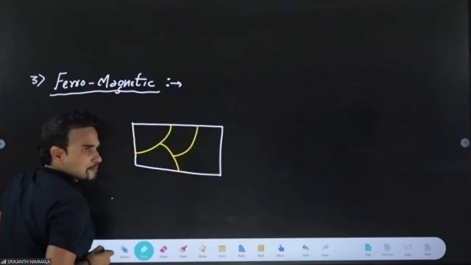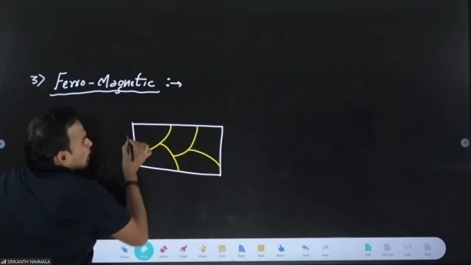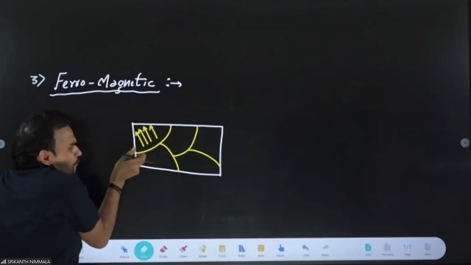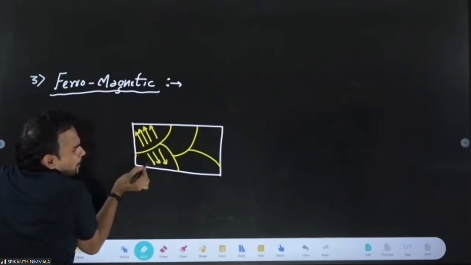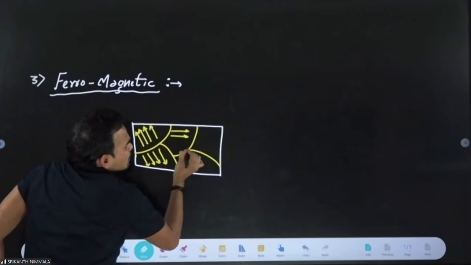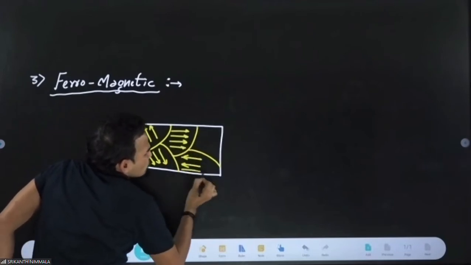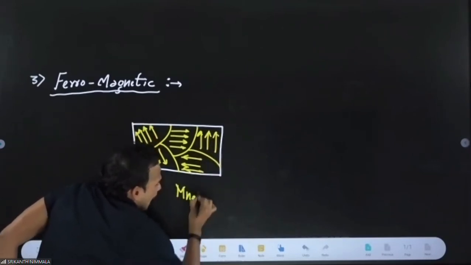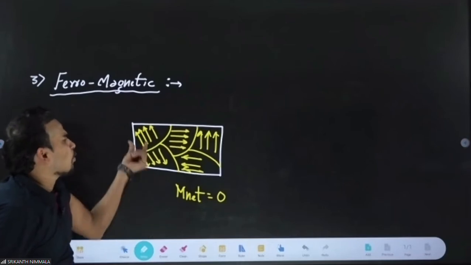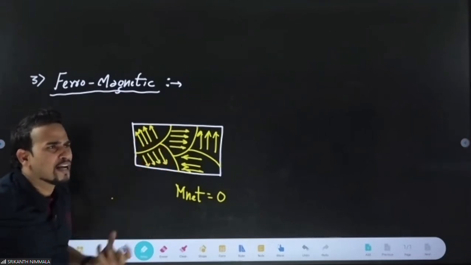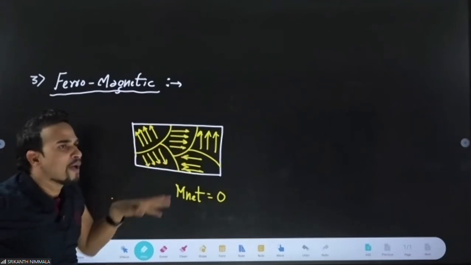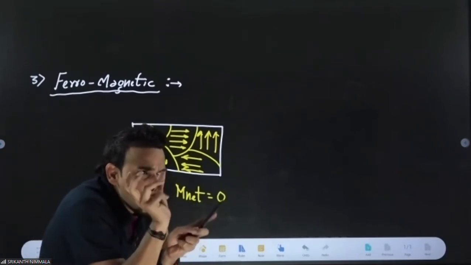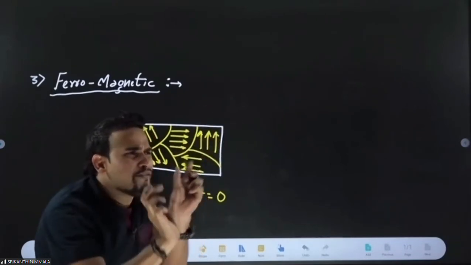If you see, there is one colony, and in every colony magnetic dipoles are there, because actually they are magnets. But all these colonies will be random. Due to their randomness, they cancel their magnetic moment and the net magnetic moment is zero. These clusters which you are seeing are known as domains. So in a ferromagnetic material, you have clusters of magnetic moments in different directions.